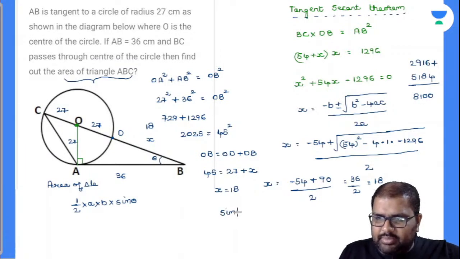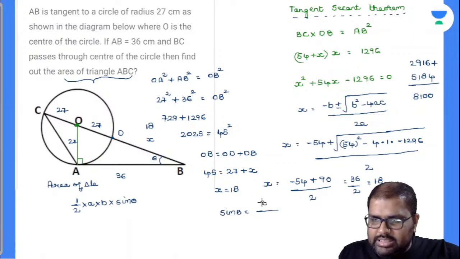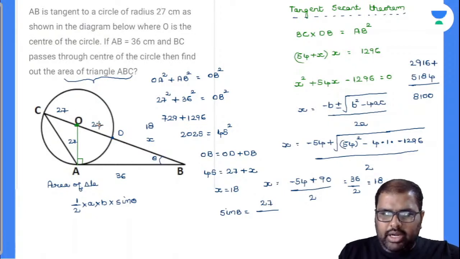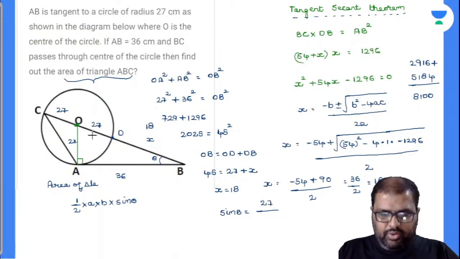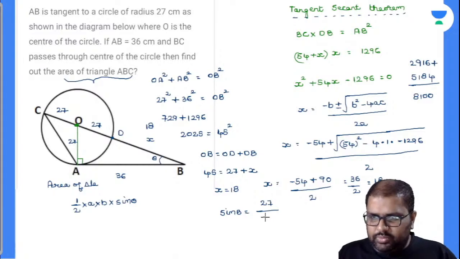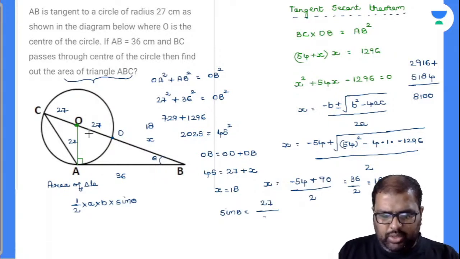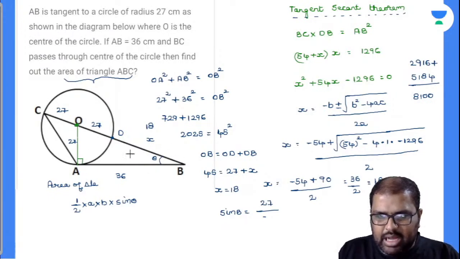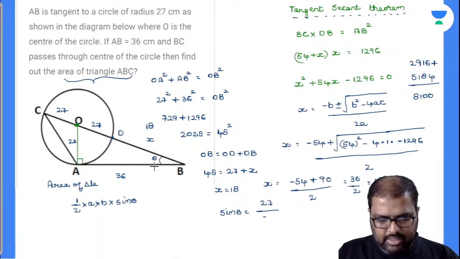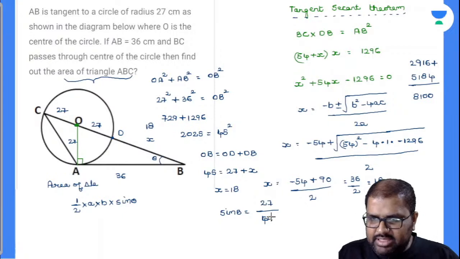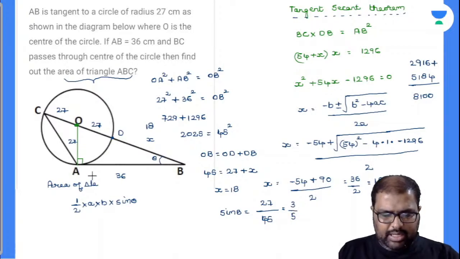So angle B, sine B value is how much, beta? Sine B value is equal to opposite side by hypotenuse. Opposite side is equal to 27. How much is the hypotenuse? Already you have calculated 27, 54, 64, 74. Is it 72? Am I right or wrong? Did I miss out anything there? So no need of the complete thing. Observe triangle AOB. In AOB, sine B is 27 by 27 plus 18, that is 45. 27 by 45 is equal to 9 3s are 9 5s are 3 by 5. Now I got my answer perfectly.